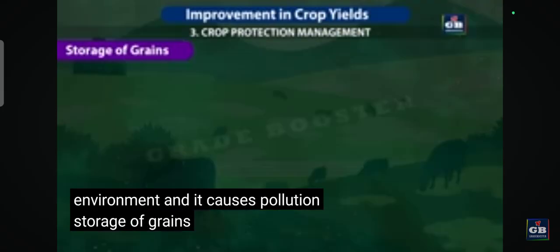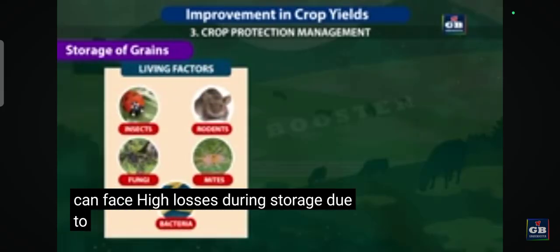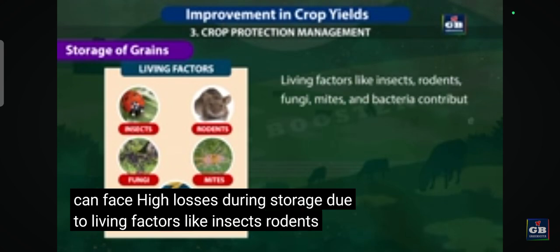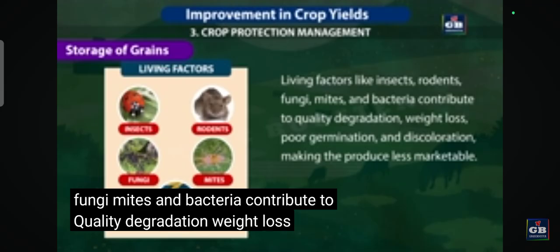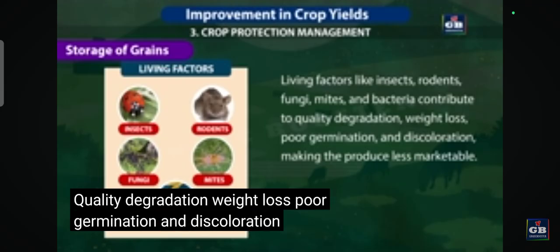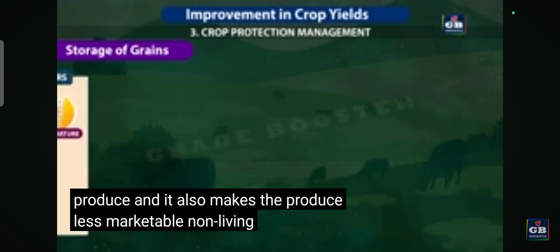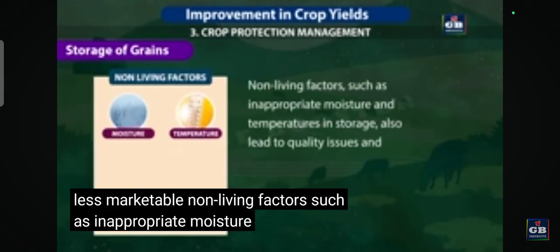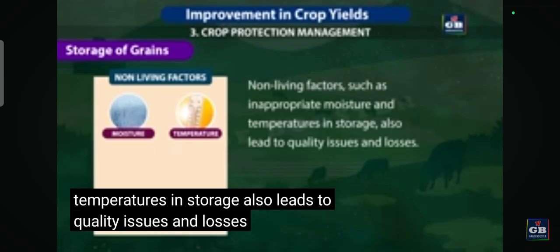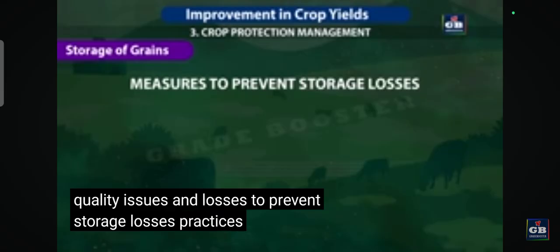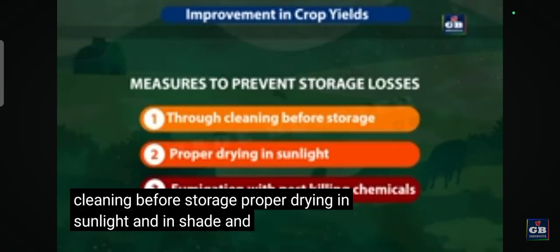Storage of grains. Agricultural produce can face high losses during storage. Living factors like insects, rodents, fungi, mites, and bacteria contribute to quality degradation, weight loss, poor germination, and discoloration of the produce. And it also makes the produce less marketable. Non-living factors such as inappropriate moisture and temperatures in storage also lead to quality issues and losses. To prevent storage losses, practices like thorough cleaning before storage, proper drying in sunlight and in shade, and fumigation with pest-killing chemicals are used.